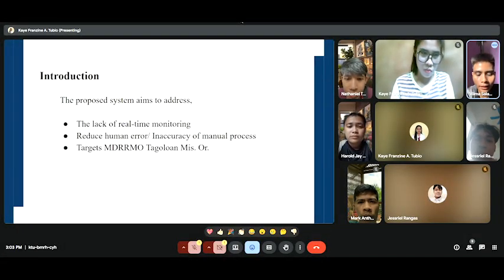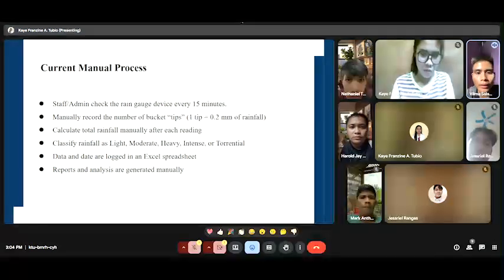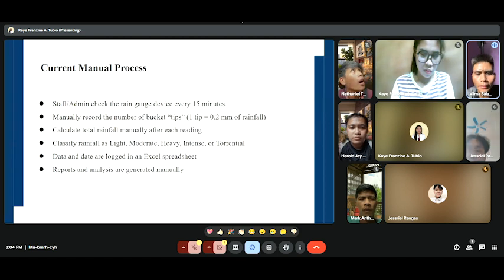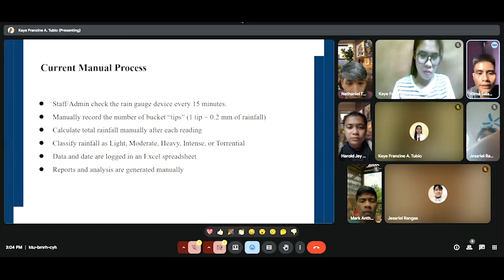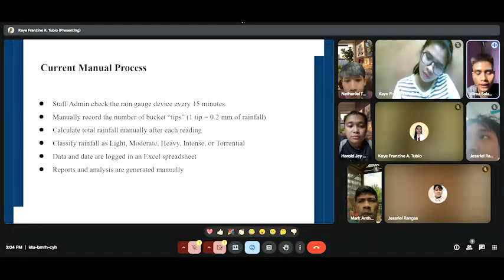So next slide please. For the current manual process, first, a staff or admin checks the rain gauge device every 15 minutes. Second, they manually record the number of bucket tips, one tip equivalent to 0.2 millimeter of rainfall. Third, they calculate total rainfall manually after each reading. Fourth, they classify rainfall as light, moderate, heavy, intense, or torrential. And then data and date are logged in the Excel spreadsheet.